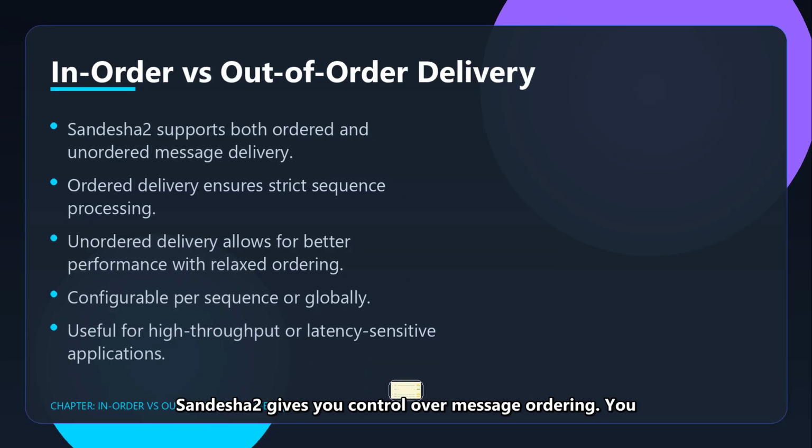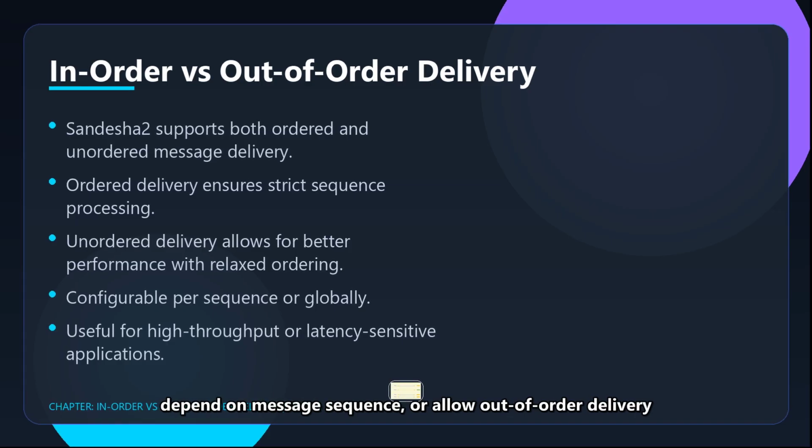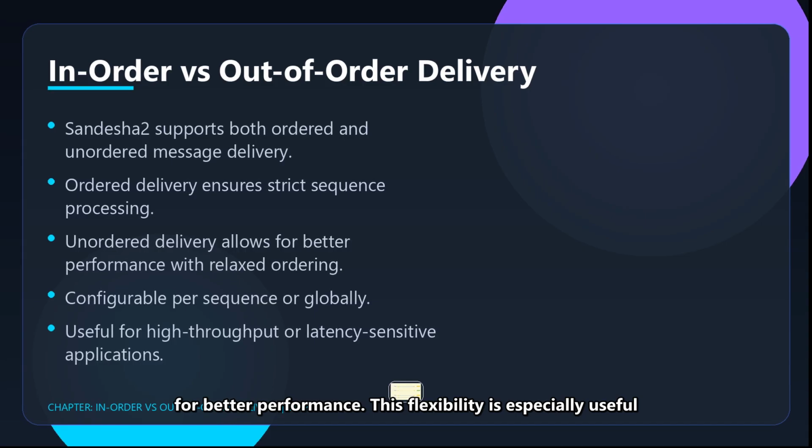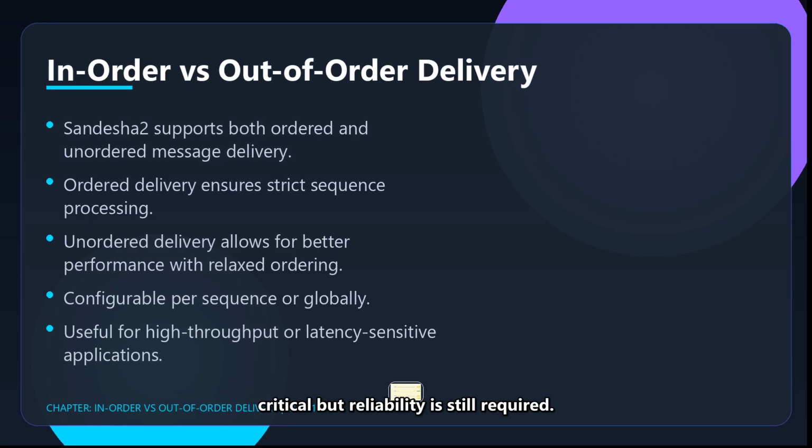Sandesha2 gives you control over message ordering. You can enforce strict in-order delivery for applications that depend on message sequence, or allow out-of-order delivery for better performance. This flexibility is especially useful in high-throughput systems where message ordering is not critical, but reliability is still required.